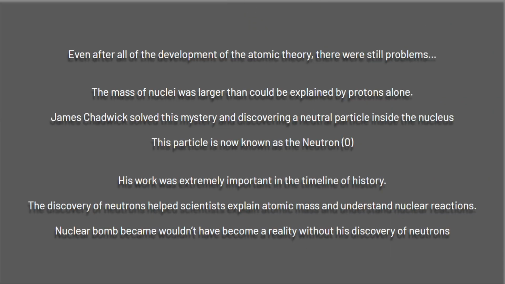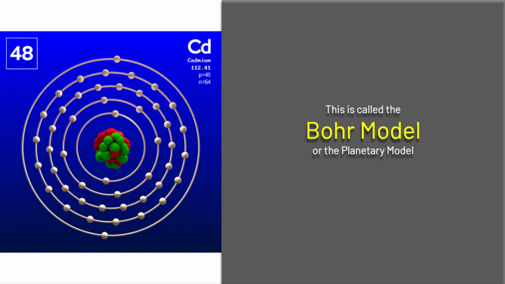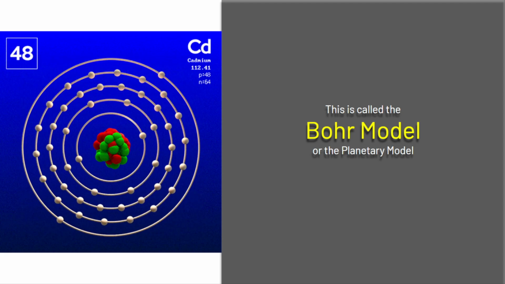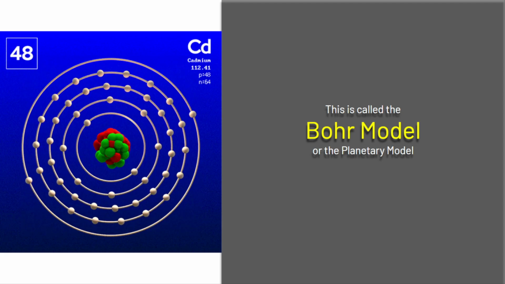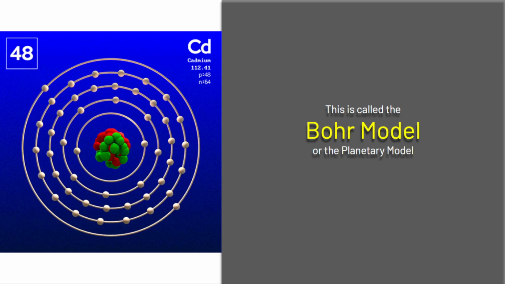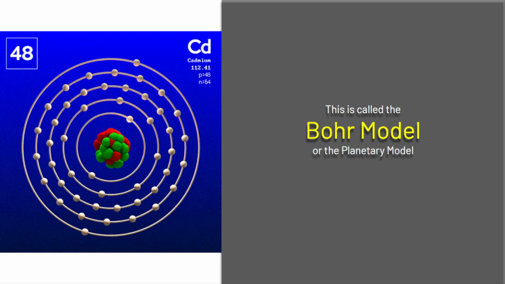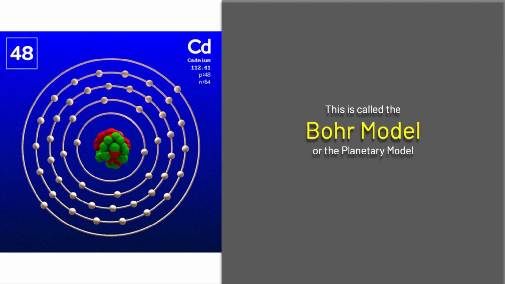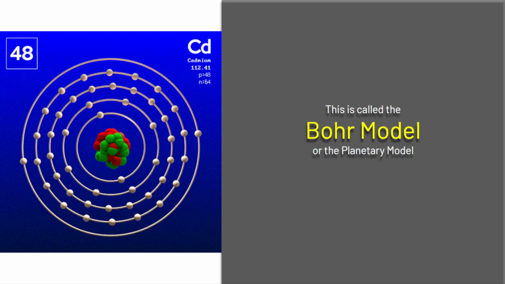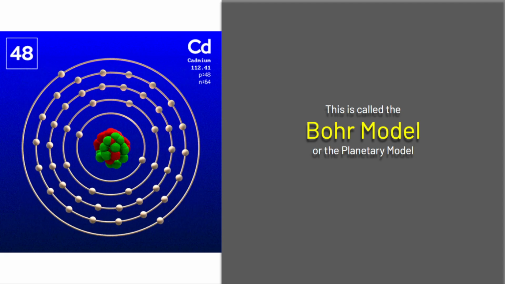So the Bohr model is also known as the planetary model because it kind of looks like little planets surrounding our sun, like our planetary or solar system. So it's also called the planetary model. But the Bohr model is the main atomic model we're going to study in high school because it's a really good visual to understand the basics of atoms.